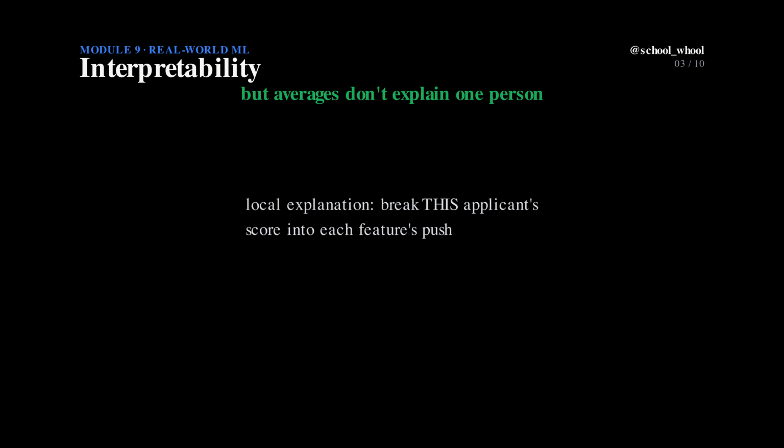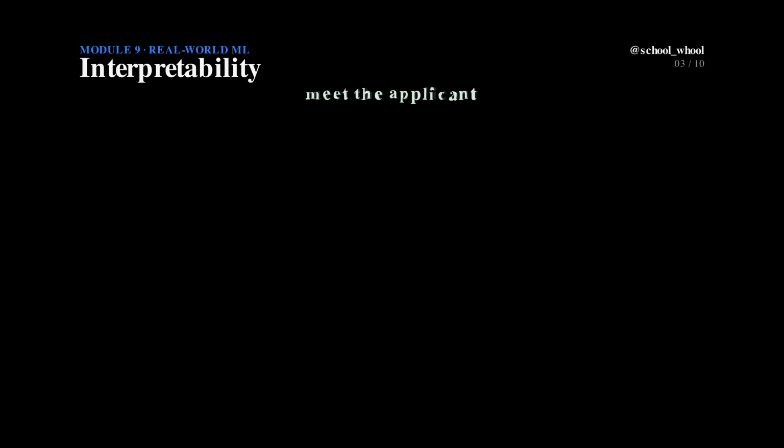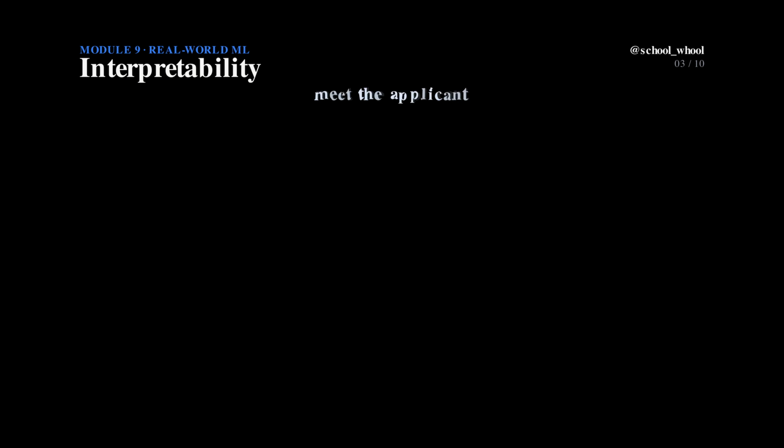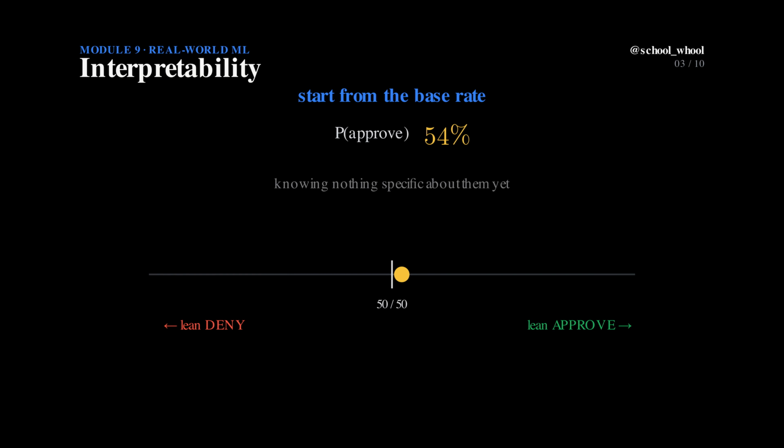We break their score into the individual push from each of their own features. Here is our applicant. An income of $88,000, a debt ratio of 0.55, 12 years of credit history, and 3 late payments. Some of that looks strong, some looks risky. We start the running score at the base rate, 54%, what we'd guess before looking at anything specific about them. Now we let each feature push that number, left toward deny or right toward approve, one at a time.